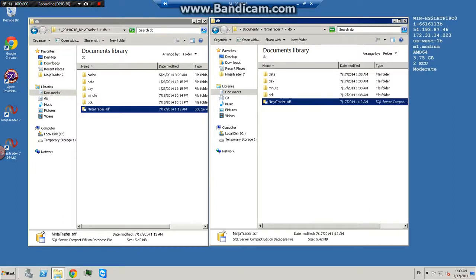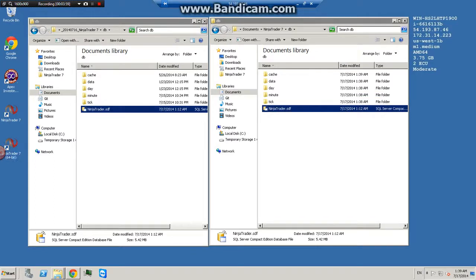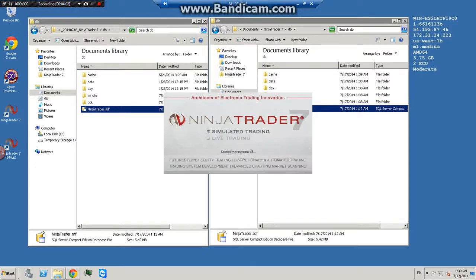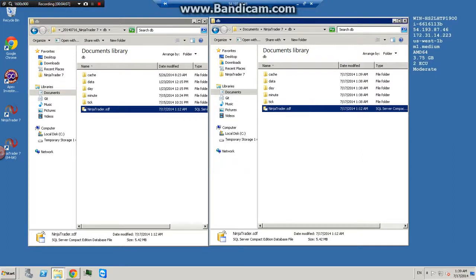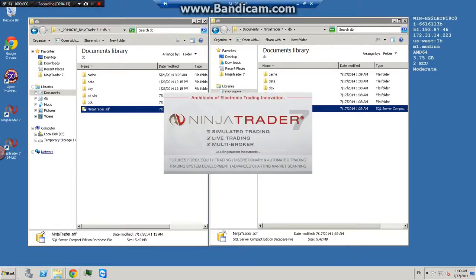Now it's time to start NinjaTrader. Because you've copied in your old config file, NinjaTrader will start with an error which we're going to clear. So just press OK, NinjaTrader will exit, and then you restart NinjaTrader again. Let's go ahead and clear those errors so that NinjaTrader will run properly.